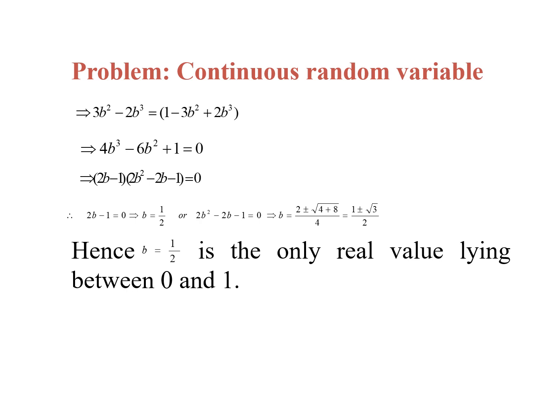So 2 plus or minus 2 into square root of 3 divided by 4. Then we can get 1 plus or minus square root of 3 divided by 2. So here we can take the b value as 1 by 2 because it is the only real value lying between 0 and 1.